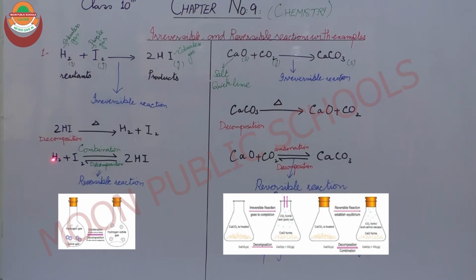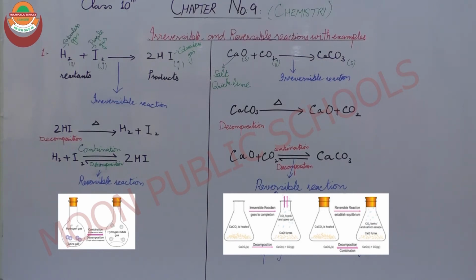A combination reaction is one in which hydrogen and iodine combine to form hydrogen iodide, and decomposition is the type of reaction in which hydrogen iodide decomposes to form hydrogen and iodine again in the reactant form. This is a reversible kind of reaction. You can see it in this diagram. In the first vessel, hydrogen and iodine react to form hydrogen iodide. The iodine is purple and the hydrogen is a colorless gas. They react to form hydrogen iodide, a colorless gas.